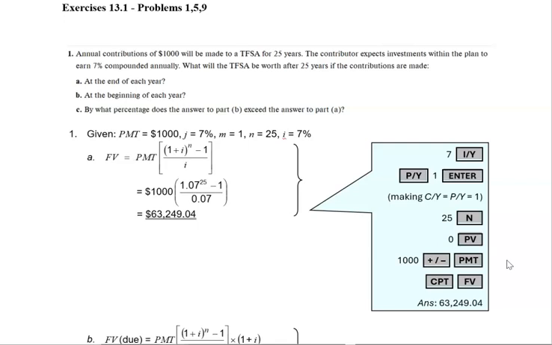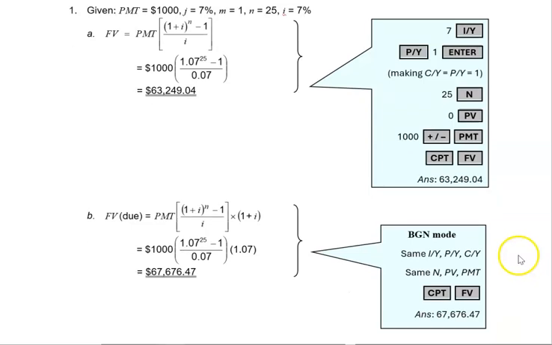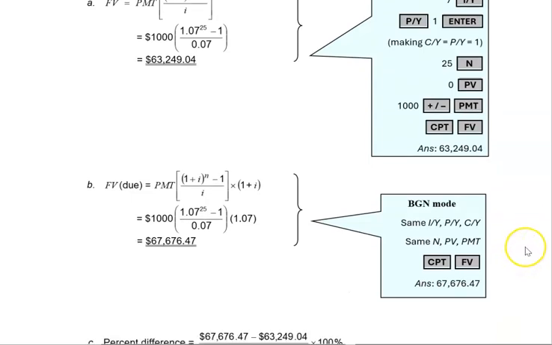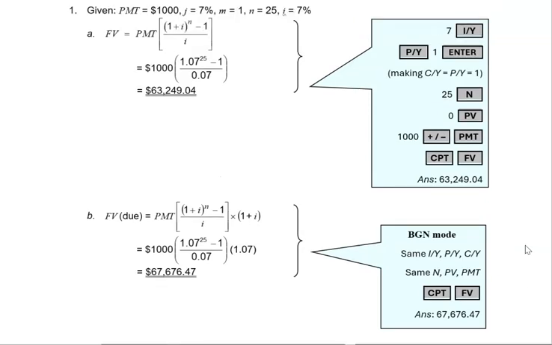But what happens if we make it at the beginning of the year? So instead of waiting a year to make a payment, we make that payment right now. Let's have a look. So if we want to put it in the beginning mode, you want to change it to the beginning mode, and you want to re-enter all of the information.